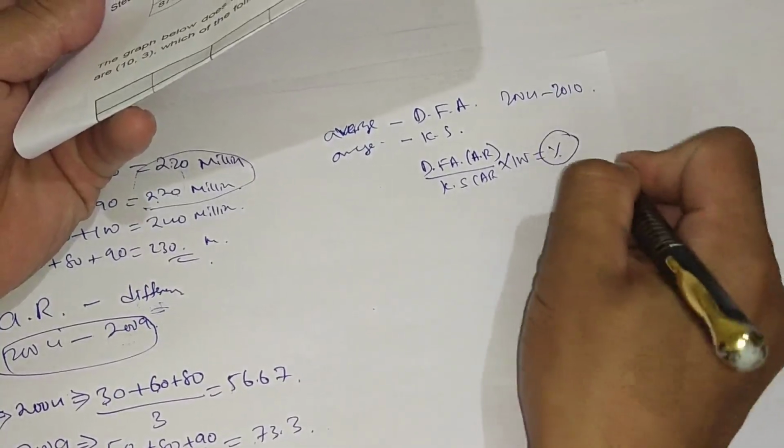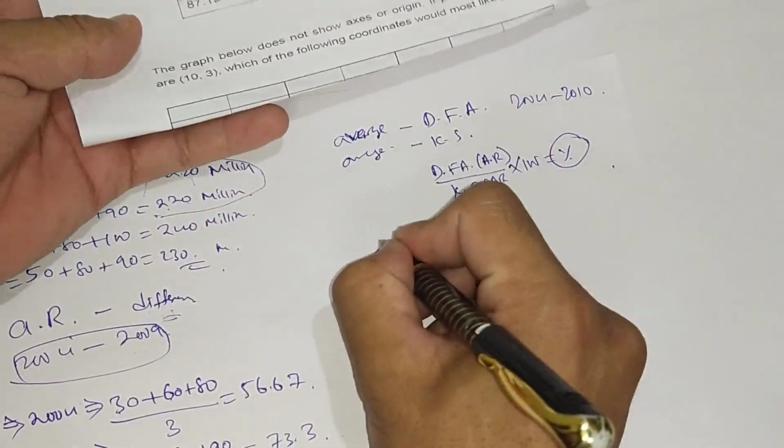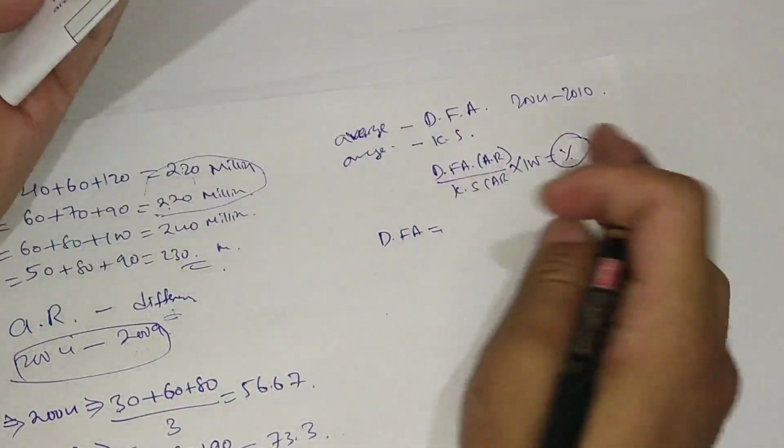So the first thing we will do is find the average of Druk Ferroalloys, the average from 2004 to 2010, using the data.